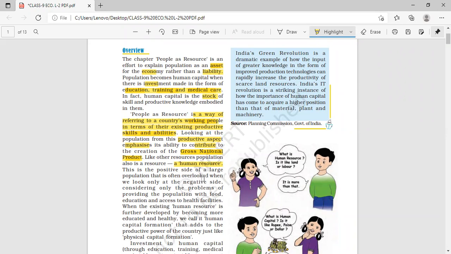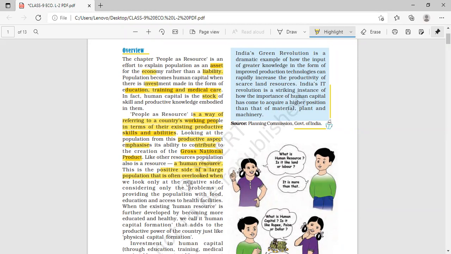कि अरे ये large population, इतनी ज़्यादा population, how the country will develop. But if we see the positive side, then we can find out that this large population can be very helpful for the increase in the gross national product, because most of the people can be considered as working people. Clear? The positive side of the large population is what? That they can be helpful for the country's growth.